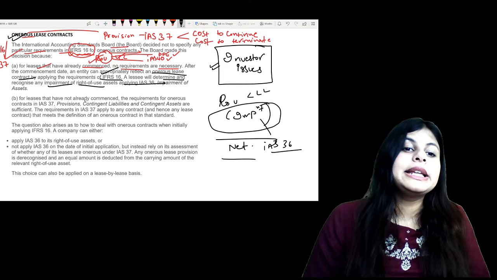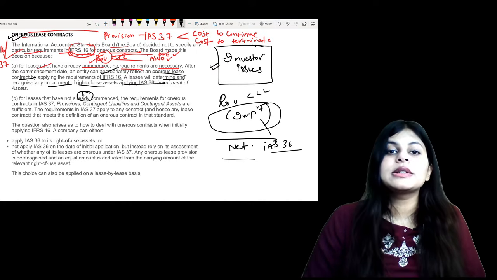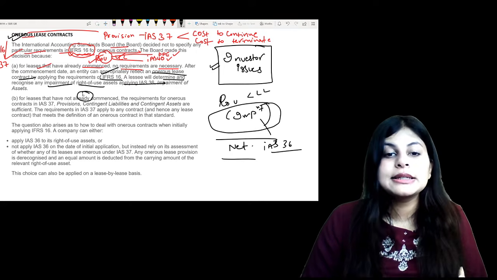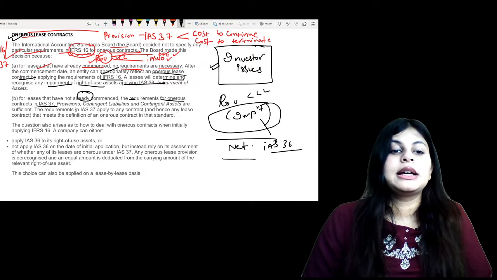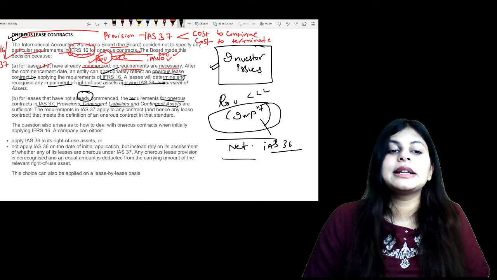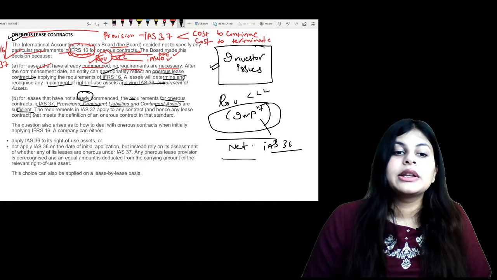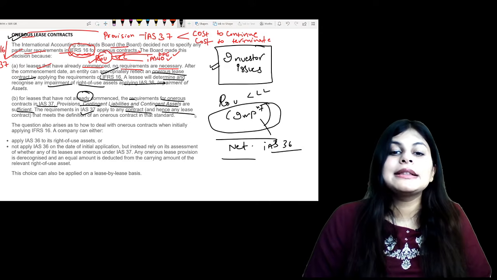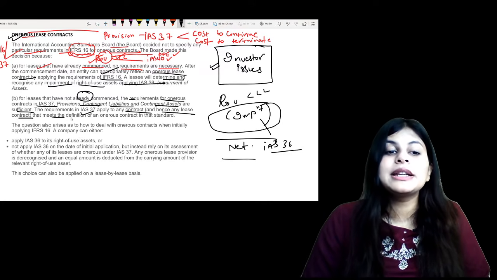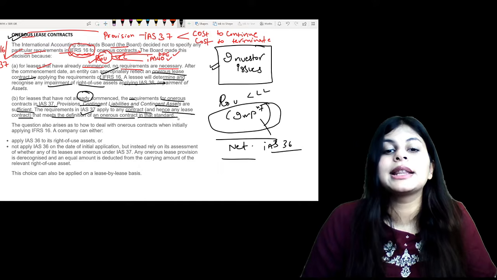Then for the leases that have not already commenced, which are yet to commence, the requirement for onerous contracts in IAS 37 Provisions, Contingent Liabilities and Contingent Assets is sufficient. The requirements in IAS 37 apply to any contract, and hence any lease contract that meets the definition of an onerous contract in that standard.